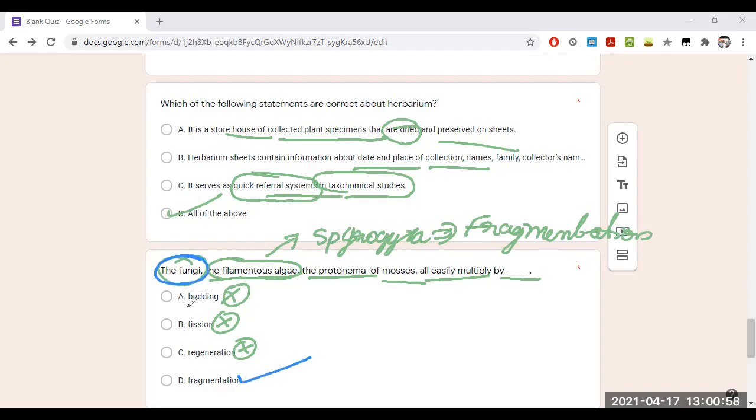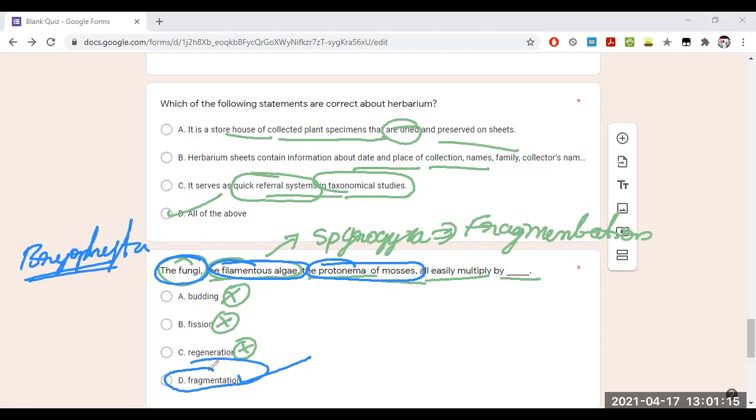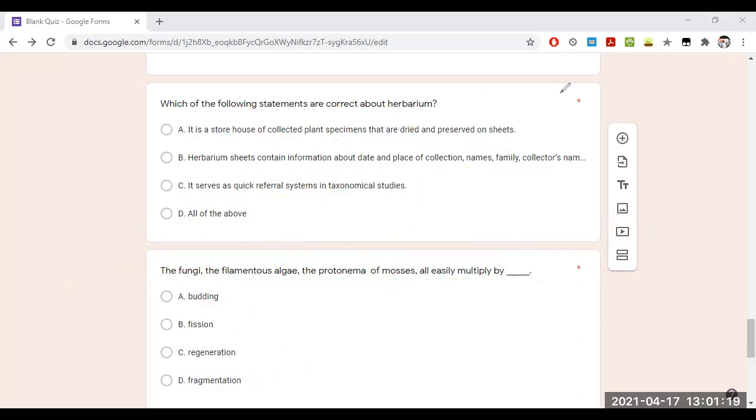The fungi show fragmentation. Filamentous algae show fragmentation. Protonema of mosses: mosses come under the bryophyta. These mosses, bryophyta, do the reproduction by means of fragmentation only. So the answer for this is fragmentation. D is the answer.